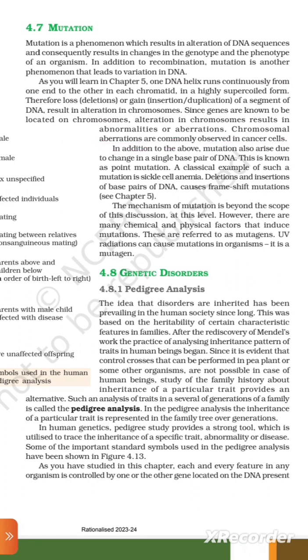In addition to the above, mutation also arises due to the change in a single base pair of DNA. This is known as point mutation. A classical example of such a mutation is sickle cell anemia. Deletion and insertion of base pairs of DNA cause frame shift mutation. See chapter 5. The mechanism of mutation is beyond the scope of this discussion at this level.